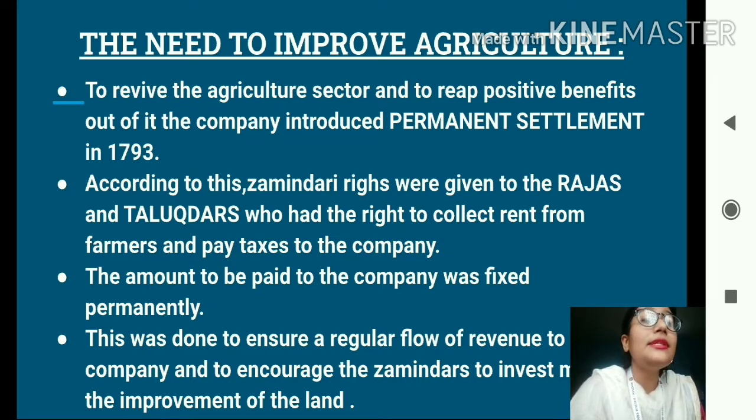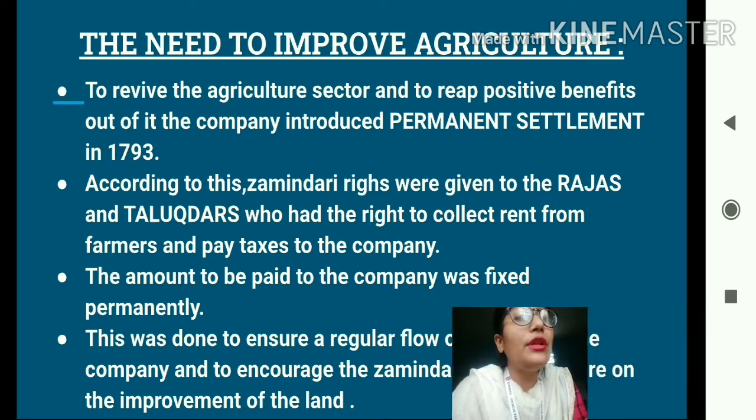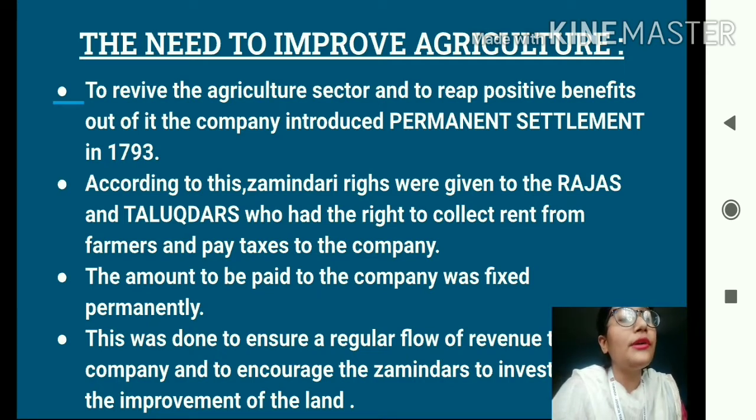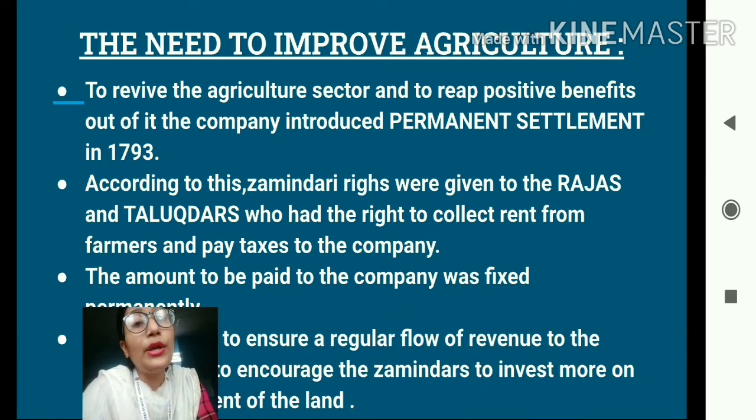And students, why was this system of permanent settlement introduced? It was introduced for two reasons. First, in order to ensure a regular flow of revenue to the company. That means it was introduced so that the company can have a uniform flow of revenue for themselves. And second, to encourage the zamindars to invest on the improvement of the land.